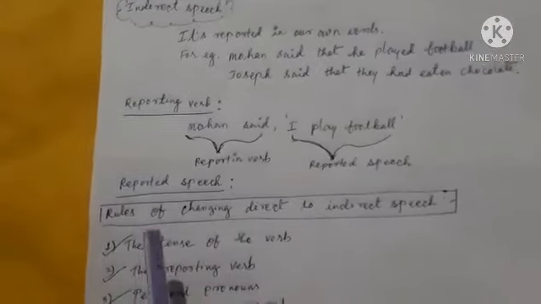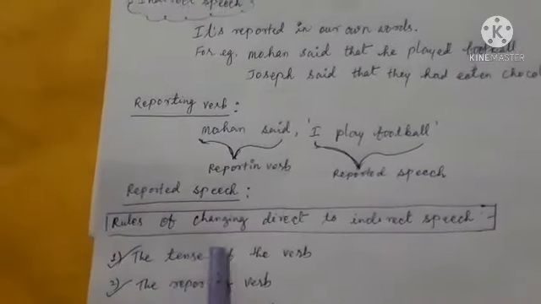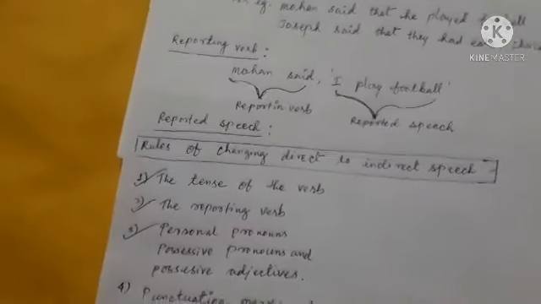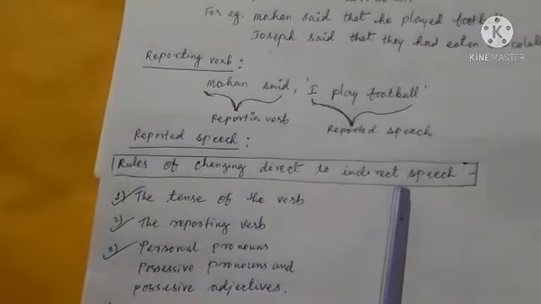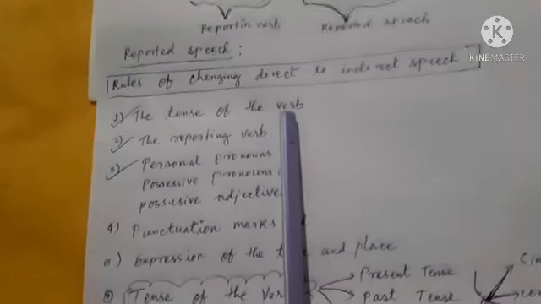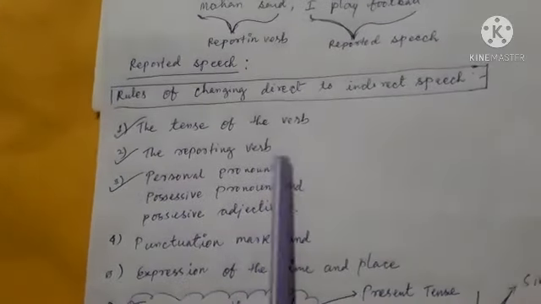After learning about direct and indirect speech, now we will look at the rules of changing direct to indirect speech. When we change direct to indirect speech, the tense of the verb changes. Secondly, the reporting verb changes.